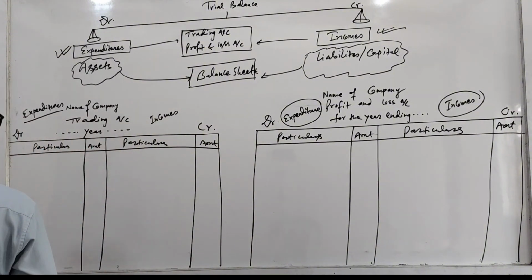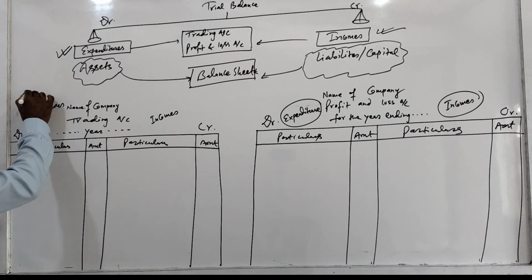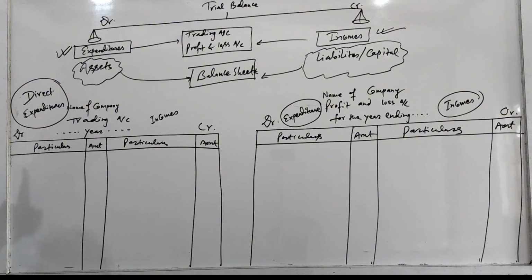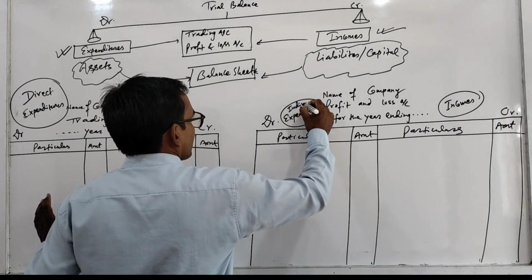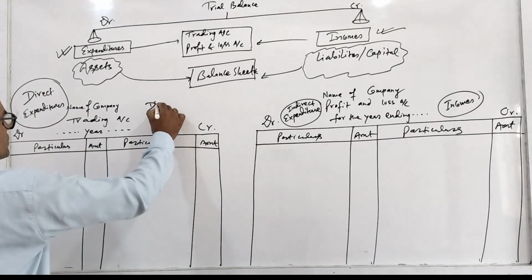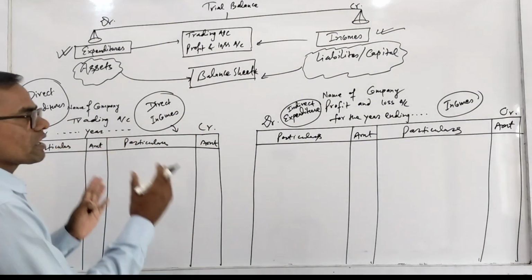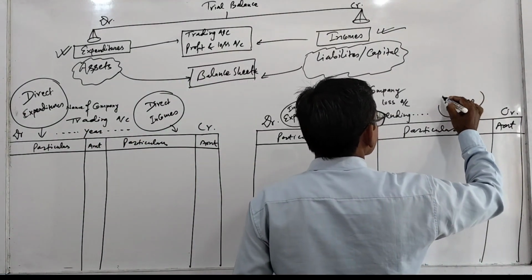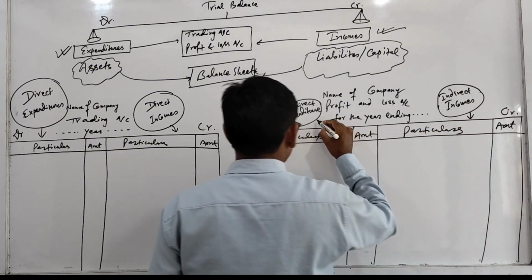But the problem is, what types of expenditures are recorded in the trading account? Direct expenditure is recorded in the trading account. Indirect expenditure is recorded in the profit and loss account. Similarly, direct incomes are recorded on the credit side of the trading account, and indirect incomes are recorded on the credit side of the profit and loss account.